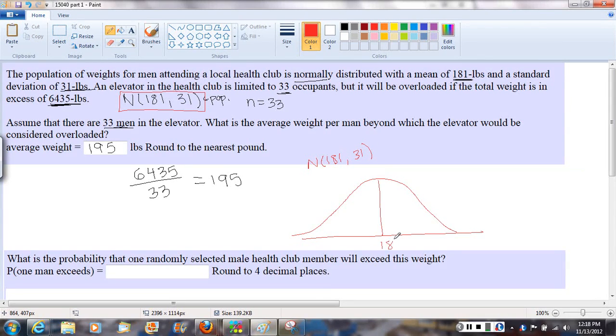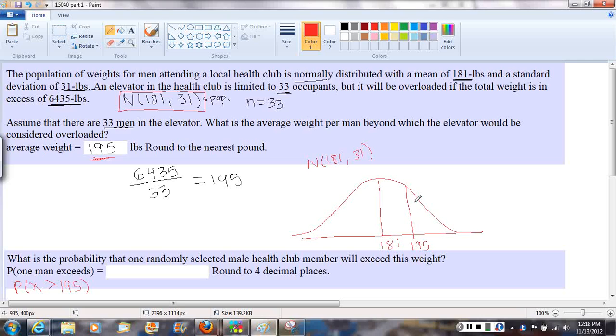And we want to know what's the probability one man exceeds that limit. The limit was 195, so really what we're calculating here is the probability that x is greater than 195. So there's 181. Our standard deviation is 31, so if we go to one inflection point, we're already out at 210, so 195 somewhere around here.